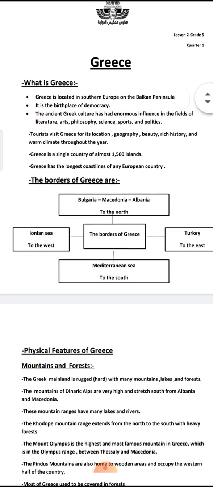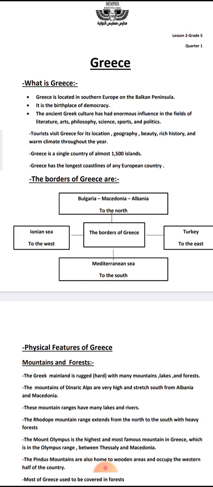Let's move to the borders of Greece. What are the borders of Greece from the north, south, east, west? From the north, Bulgaria, Macedonia, Albania. But from the south, Mediterranean Sea. From the east, Turkey. From the west, Ionian Sea.